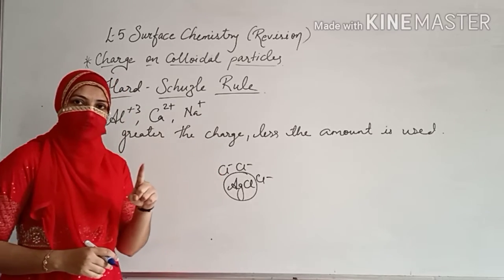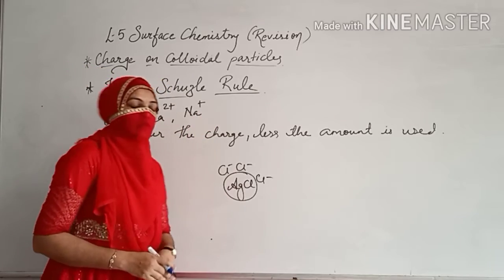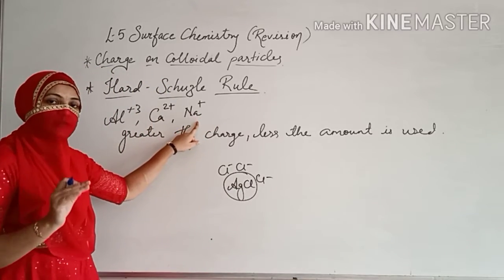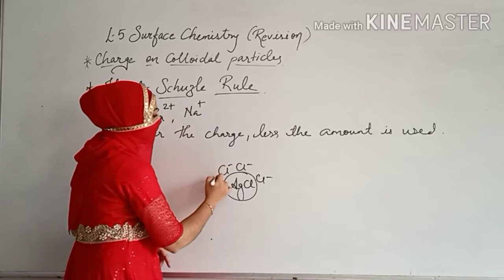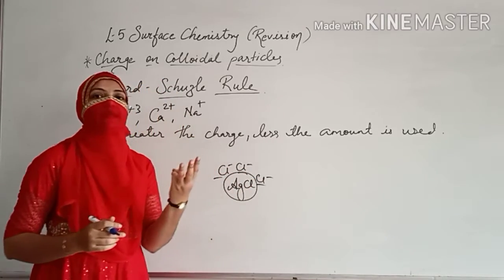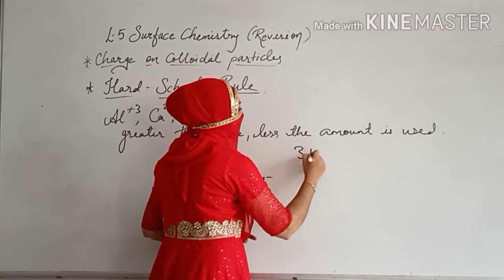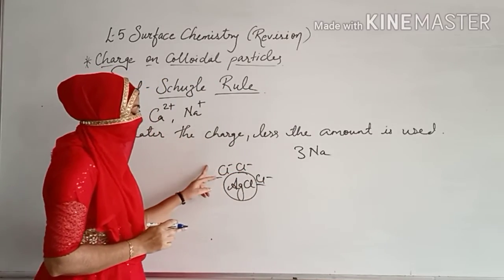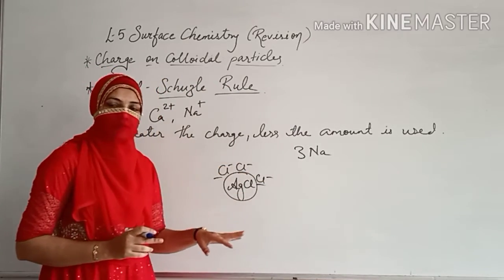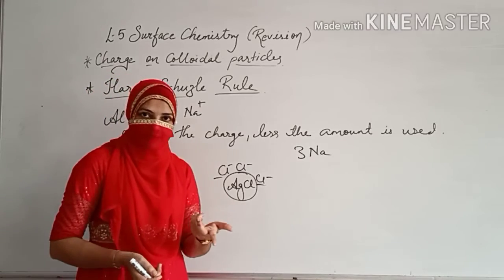Cl minus is having one charge. Na plus is having one charge. So when you are taking sodium, how many sodiums will be required to remove 3 Cl minus ions? आपको कितने सोडियम यूज करने पड़ेंगे? 3 sodiums. 3 sodiums will be removing the particular charges over here and will be neutralized, and your AgCl will be coming down as a precipitate.